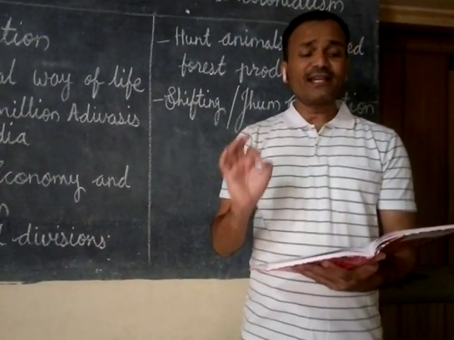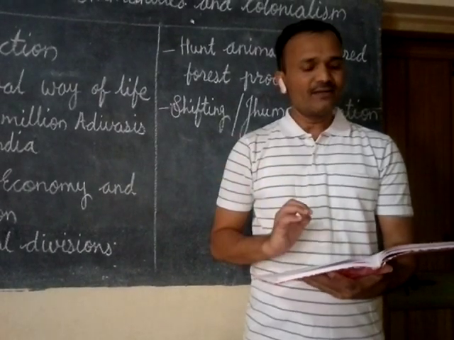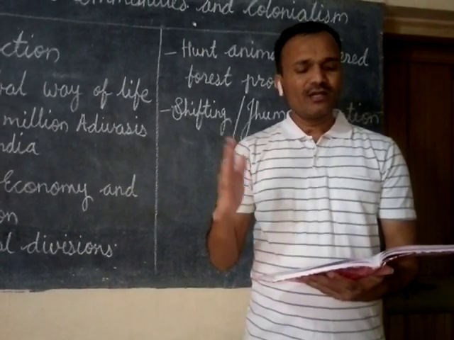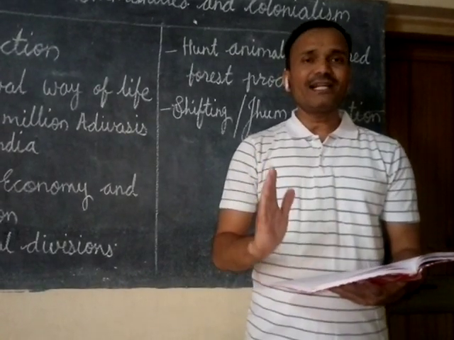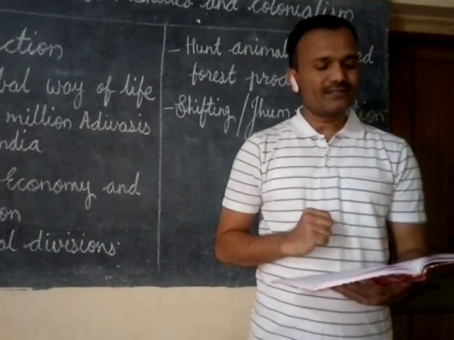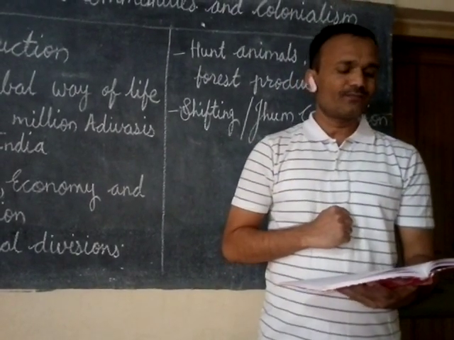For example, the Baigas of central India and the Hordes of Orissa went on collection, hunting and fishing, and collected fruits and roots in the forest. The medicinal produce also they used to collect.